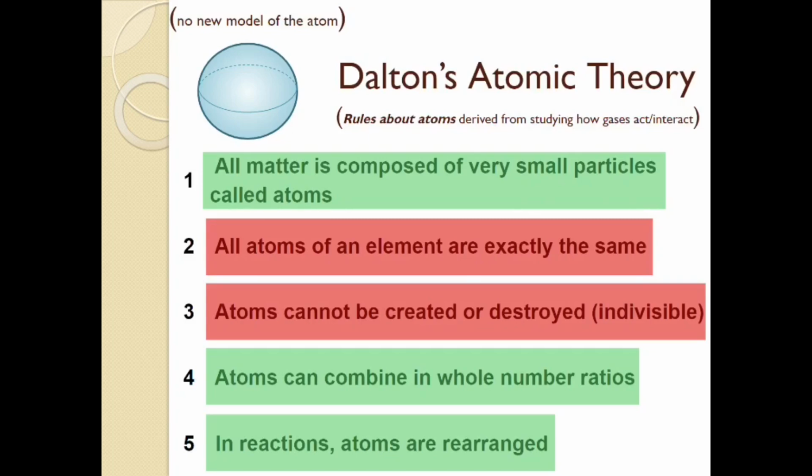We still count on the fact that all matter is composed of atoms. They combine in whole number ratios, and they just get rearranged in reactions. But later in this video, on the next page, we're going to talk about some different examples of elements that aren't exactly the same as each other. And nuclear chemistry, now that we have that technology, can actually break down and destroy atoms, turn matter into energy. So 3 out of 5 isn't bad.